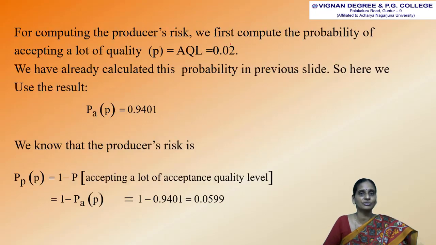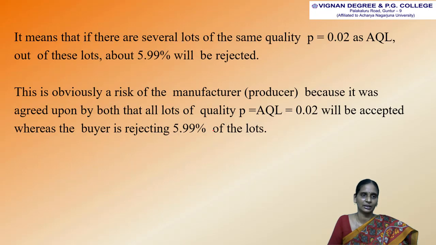For computing the producer's risk, we first compute the probability of accepting the lot quality, that is PA of P is equal to 0.9401, which we already calculated. Now we have to find the producer's risk, which is 1 minus the probability of accepting a lot of acceptance quality level, that is 1 minus PA of P. So that is 1 minus 0.9401. We get 0.0599.